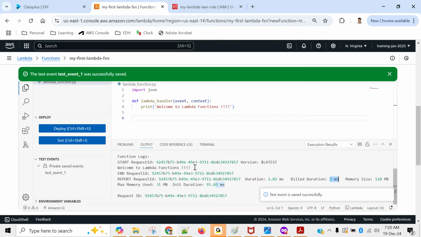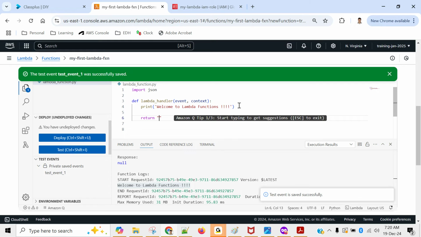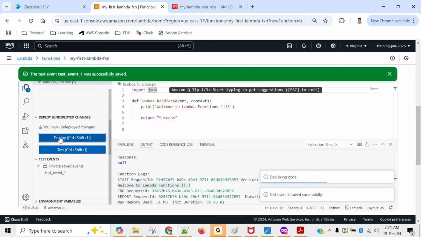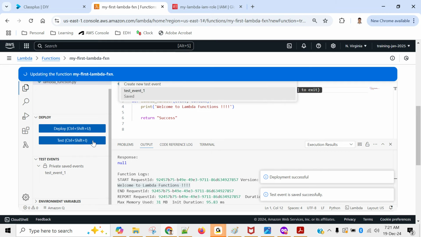This was the output expected, and that's happening. Okay, and you are thinking about why the response is null. If you want, you can return something. I would say return success. Okay, we'll click on deploy. Our code will be saved. Perfect. Click on test.